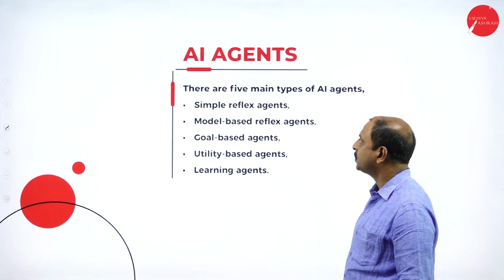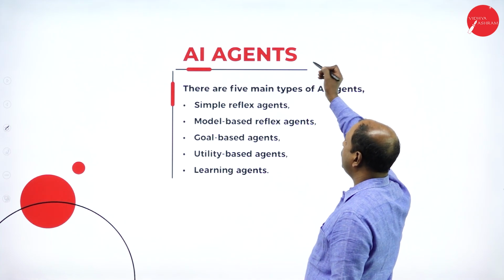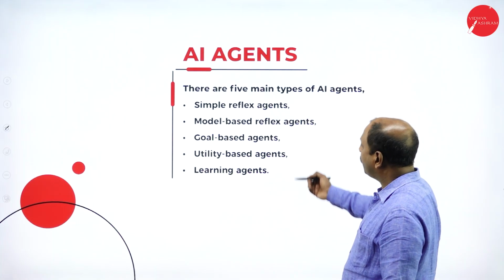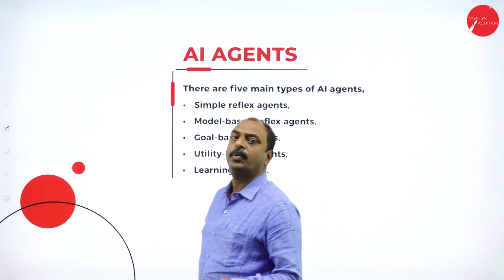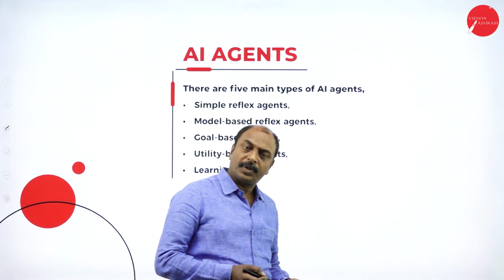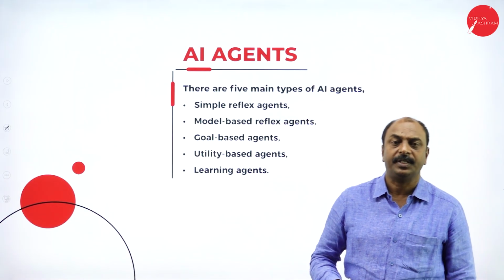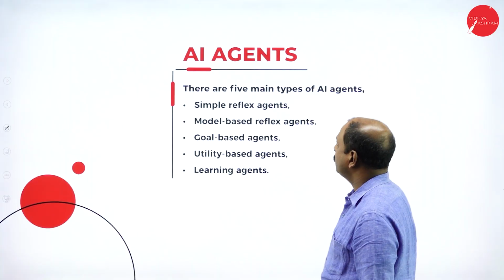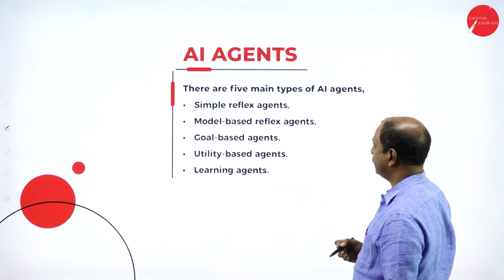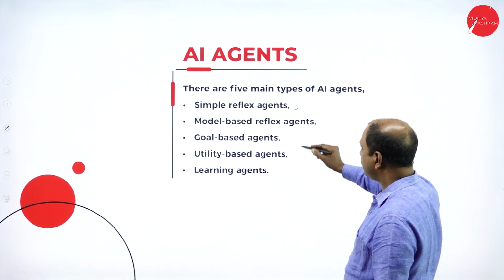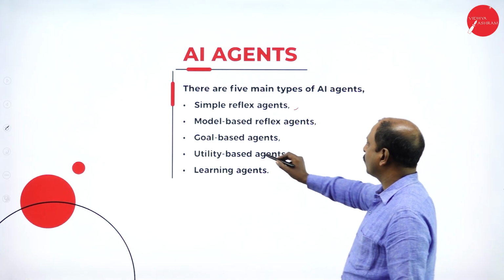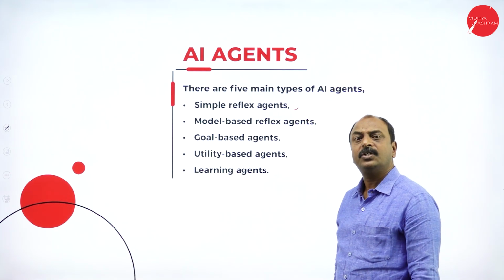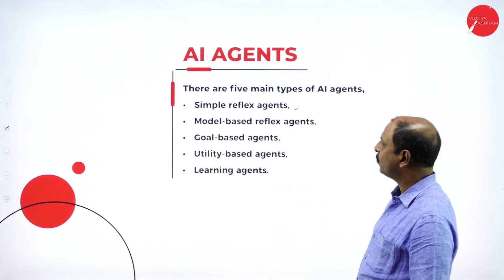In the next slide, let's start with the concept of AI agents. Before that, we will see the different types of agents. Agents are a part of an AI system. They have components like sensors and actuators, and work based on certain decisions or the input from the environment. Here we have different types of agents: simple reflex agents, model-based reflex agents, goal-based agents, utility-based agents, and learning agents. These are the different types of agents. Now let us learn them one by one.